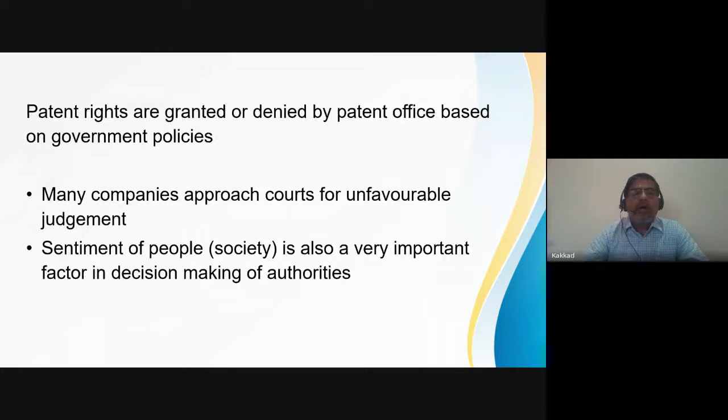And then patent rights are granted or denied by the patent office based on government policies. One thing we have to always remember is that the sentiment of people is also a very important factor in any decision making. So many times we find that patent applications become a bone of contention, long legal battles, and then the government doesn't allow the patent process because it is going against the national interest or sentiment of the people.